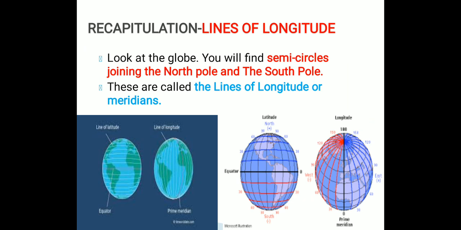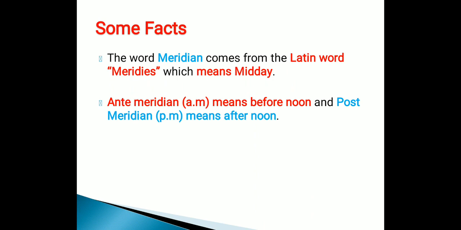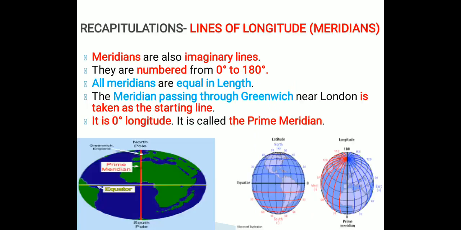So you are seeing that the semicircles are joining the north pole and the south pole. These lines which are moving from north pole to the south pole are making a semicircle, and these are called the lines of longitude, or meridians. The word meridian comes from the Latin word meridies, which means midday. Ante meridiem, AM, means before noon, and post meridiem, PM, means afternoon.